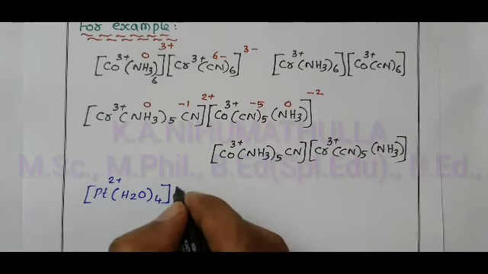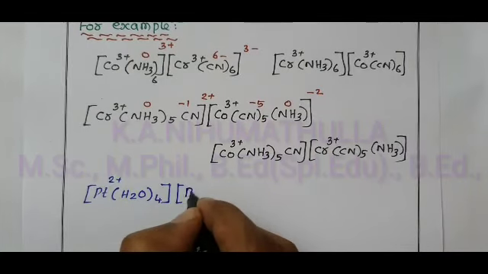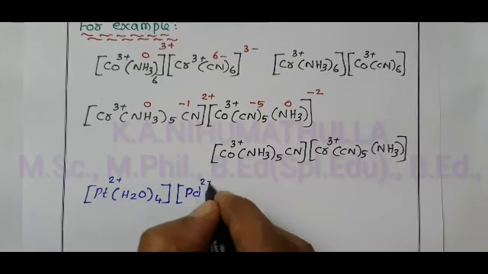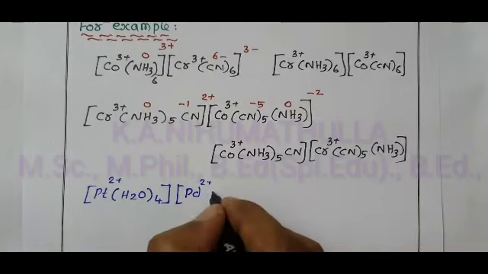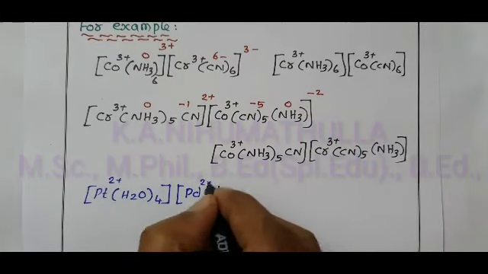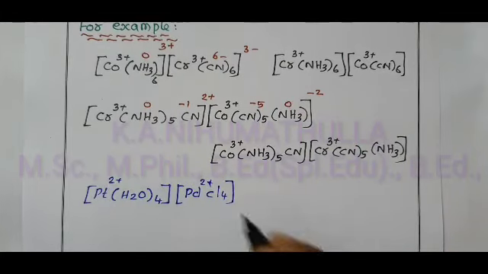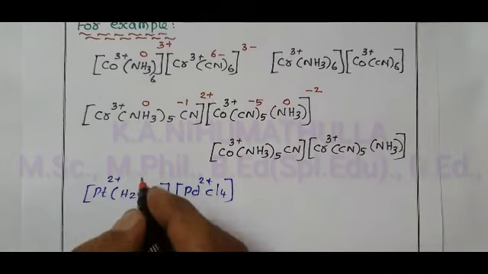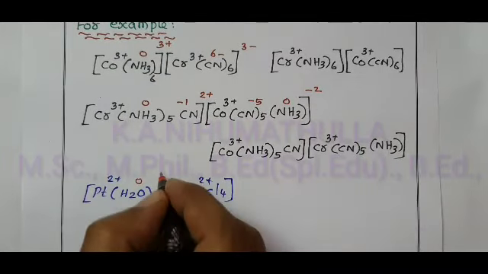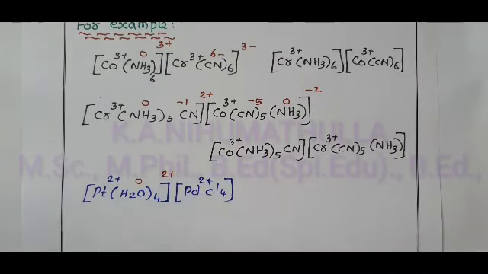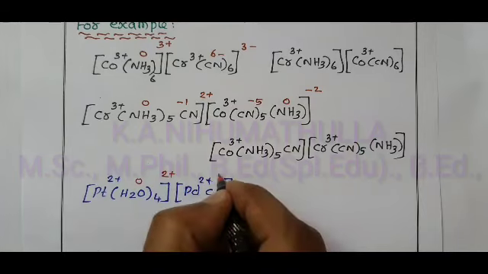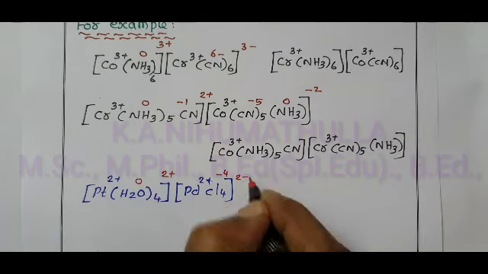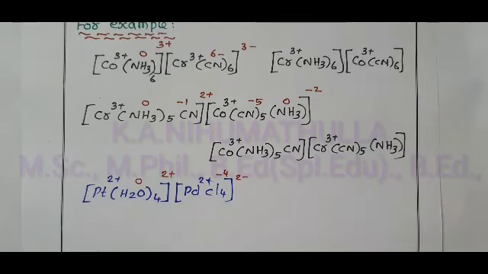Then along with palladium 2 plus ion, to get anionic complex, all the ligands used are Cl minus. Charge on the complex, cationic complex: aqua 0, 4 into 0 equal to 0, 2 plus. Anionic complex: 1 chlorine 1 minus, 4 chlorine 4 minus, therefore charge on the complex is 2 minus.